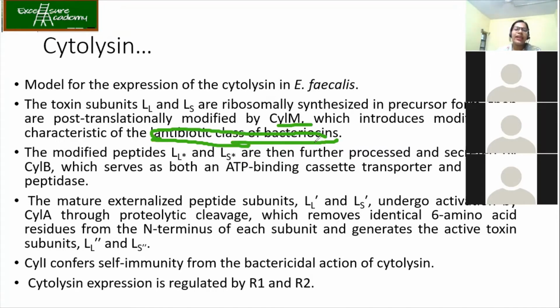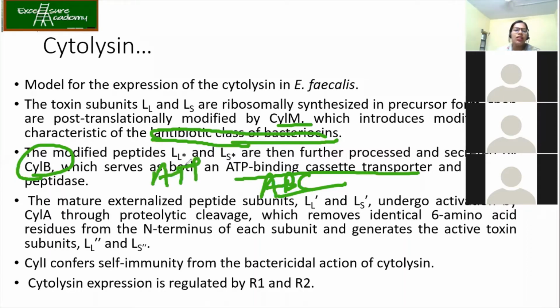Now these modified peptides are further processed and secreted by CYLB. They serve as ATP binding transporters. Remember the previous class we talked about the ATP binding cassettes, that is the ABC transporter. So your CYLB is your ABC. It means that to secrete out this cytolysin, you need the nucleotide binding domain, that is, ATP is required.